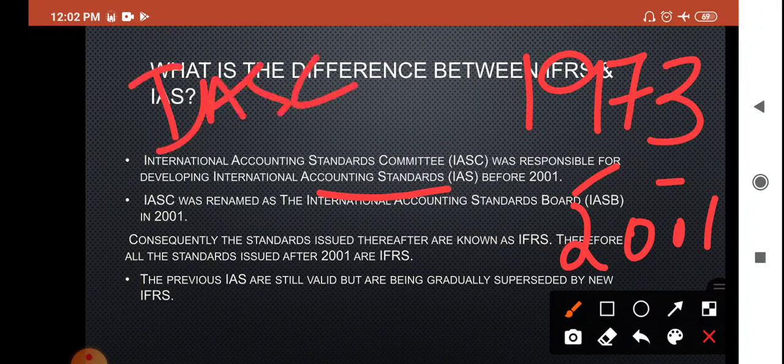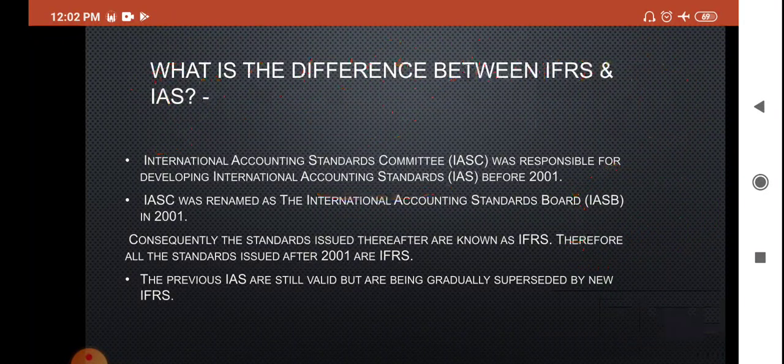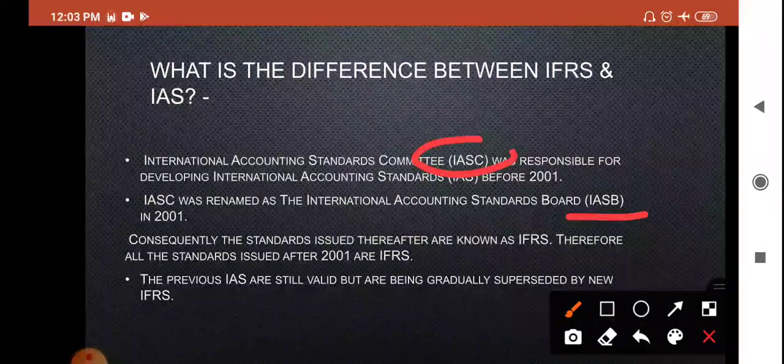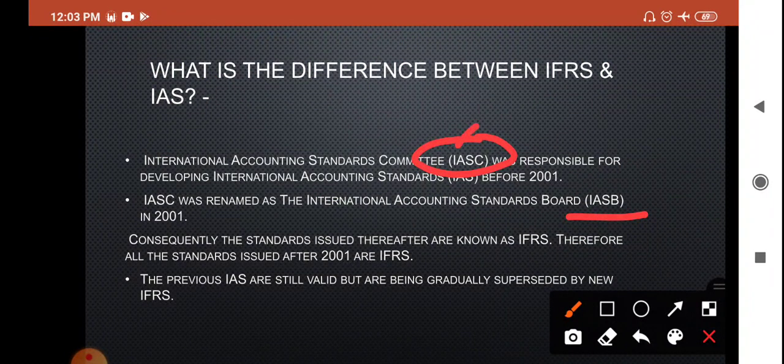But after 2001, after the introduction of the IFRS, this committee was renamed IASB, International Accounting Standard Board. IASC was renamed IASB in the year 2001.